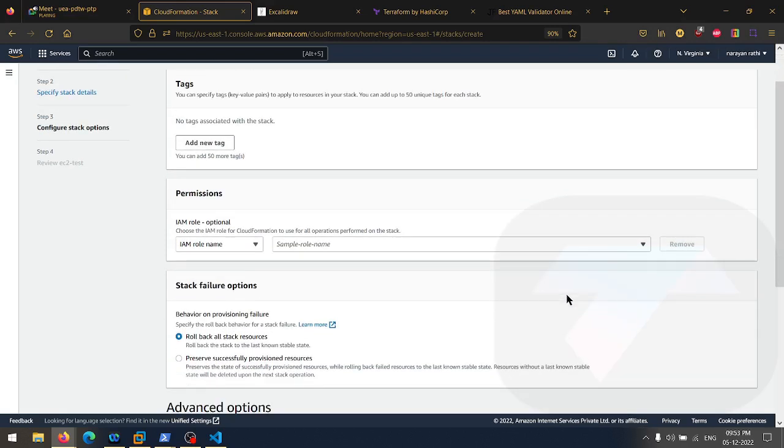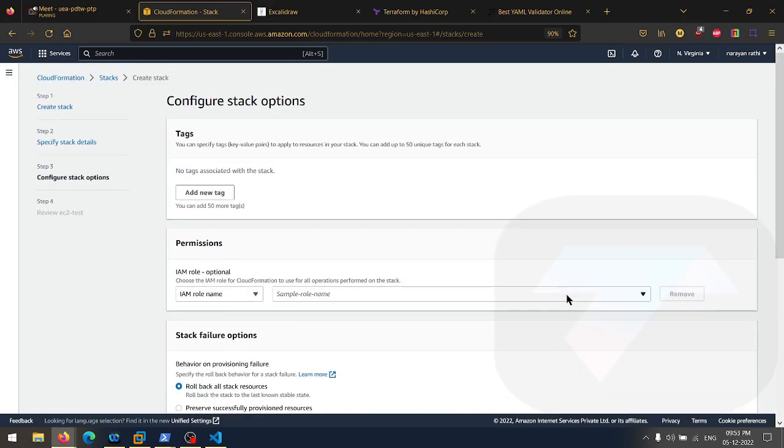Now, as you know, in AWS, you cannot work with or communicate with any other service without permission. Every service requires a special permission to communicate with another service. For example, you remember when I wanted to use S3 inside the instance, what did I have to do? I had to apply a role, the IAM role. Similarly, if we want to launch instances using CloudFormation, then we should have one IAM role here. Without the IAM role, we cannot use CloudFormation to launch the instances.